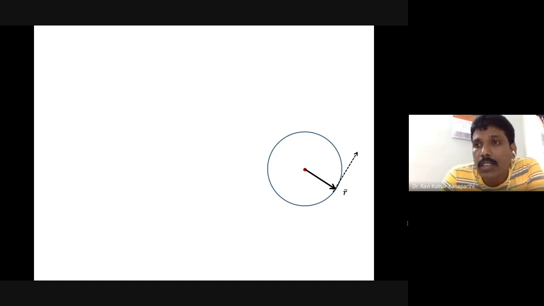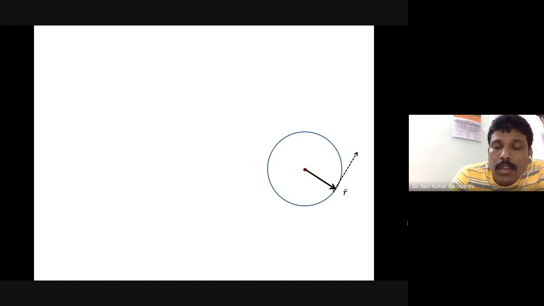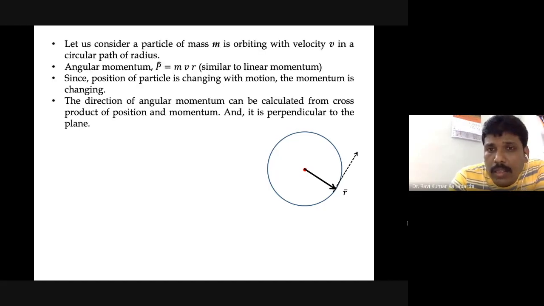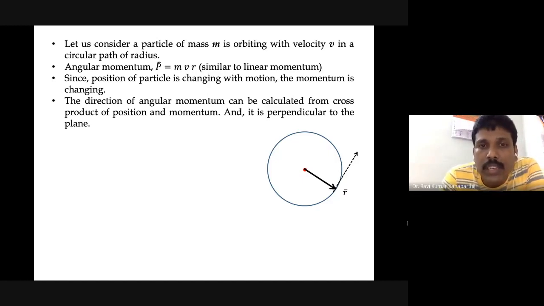Let's say the electron is orbiting in a circular path of radius r. As it is rotating constantly, the direction of the angular momentum keeps changing, right? The angular momentum is given by the linear momentum multiplied by the radius, that is nothing but mvr.